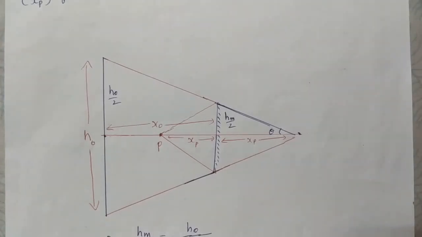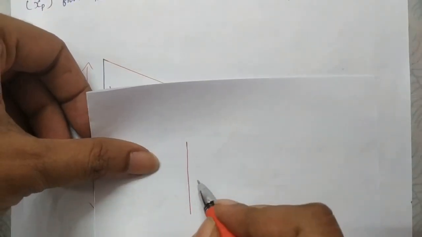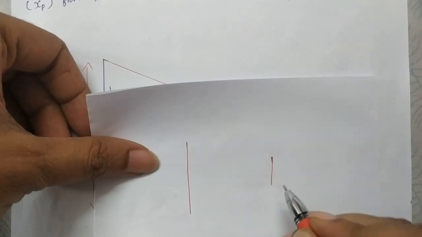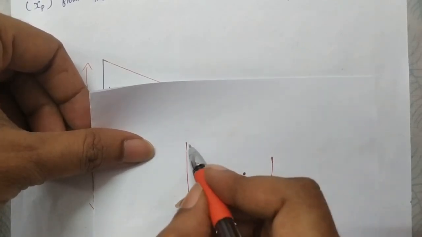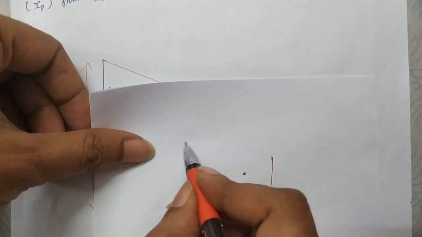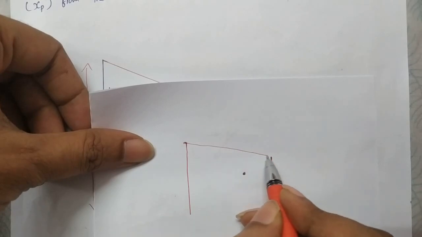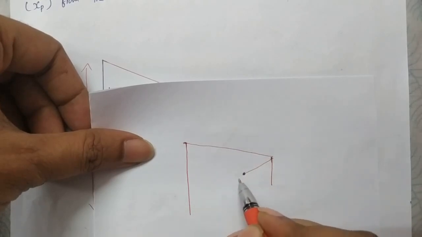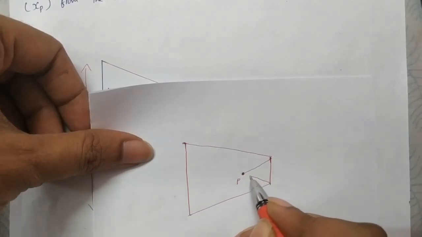So for that, you see, this is the object and here is the mirror fixed and the person stands here. You know, if the ray coming from the extreme end of this object falls here and is observed by the person, then only we can see the complete image. The same thing happens from the other side also.